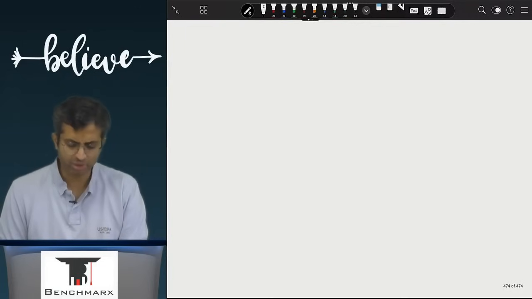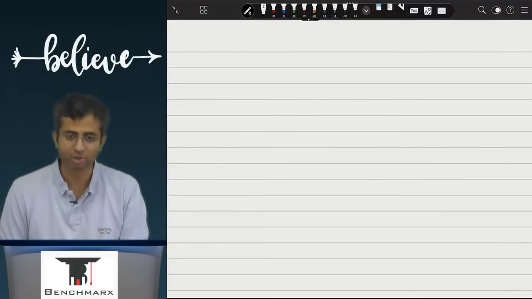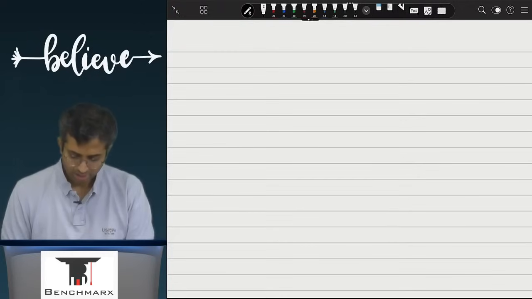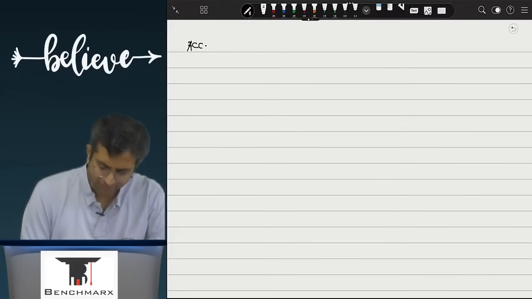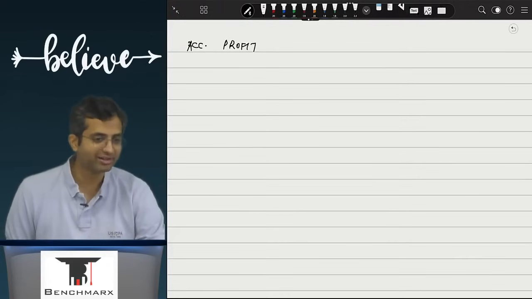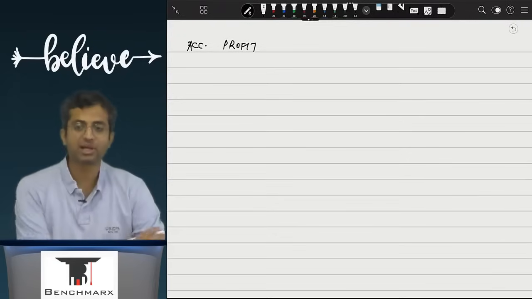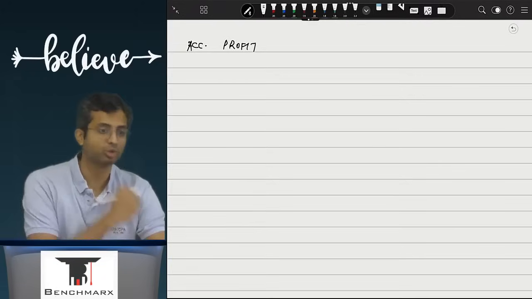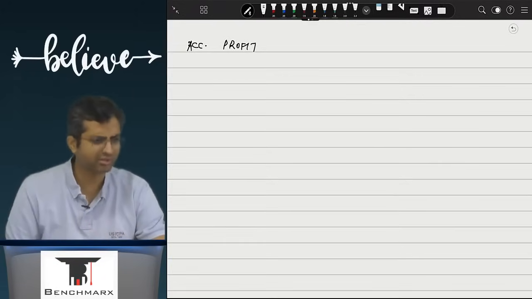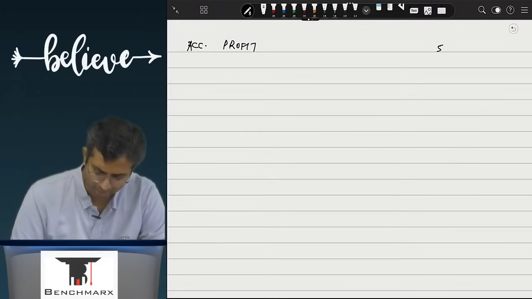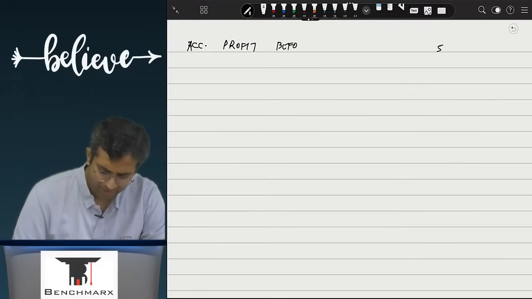As per accounts, what is the profit before tax given to you? So this is, let us say, accounting profit. It is like an income tax question. We are now studying DT. Only in DT, this treatment you have to know. Here the treatment is given, and you have to apply it accordingly. So this is accounting profit before tax. How much is that?